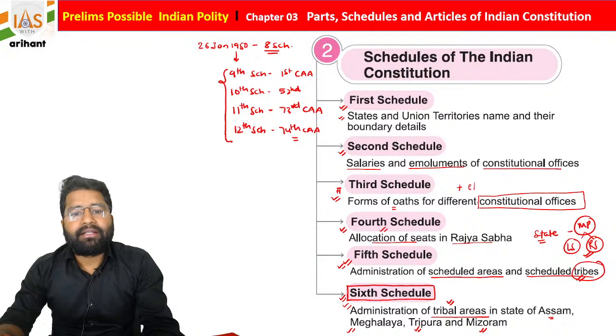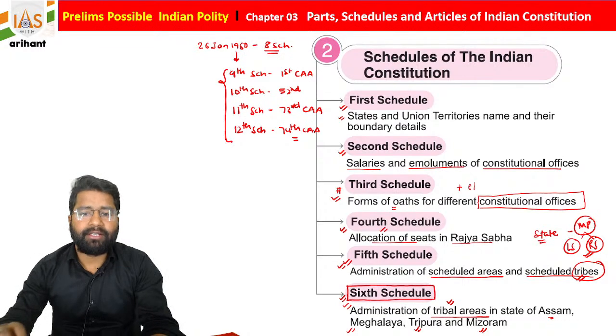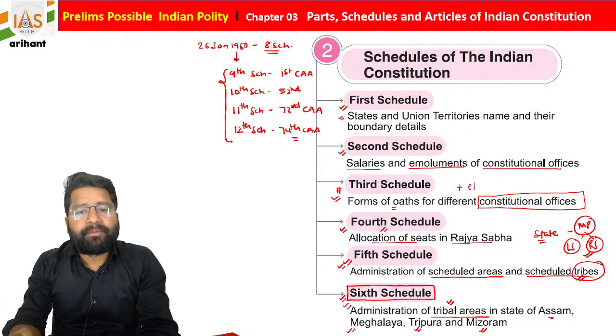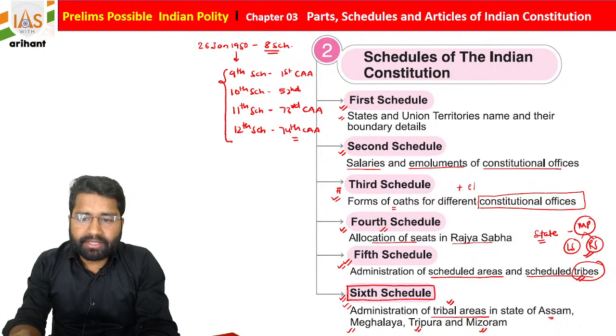The 9th schedule was added by the First Constitutional Amendment Act 1951, and the 10th schedule by the 52nd Constitutional Amendment Act 1985. The 11th schedule was added by the 73rd Constitutional Amendment Act 1992, and the 12th schedule by the 74th Constitutional Amendment Act 1992.